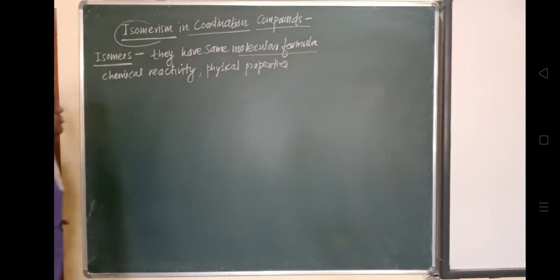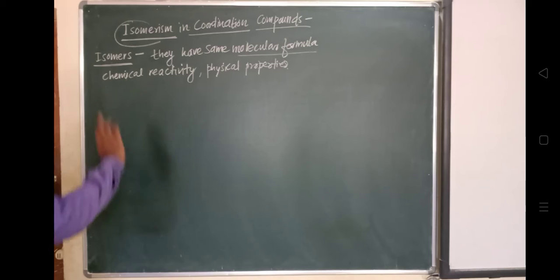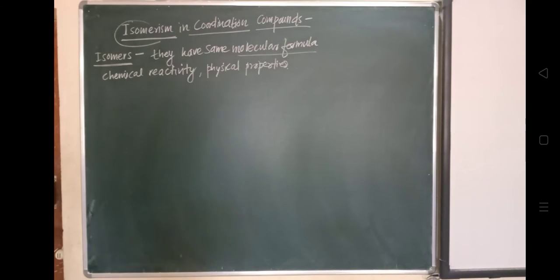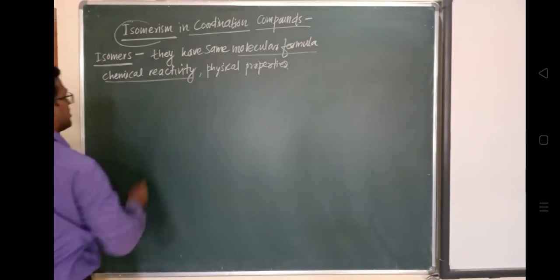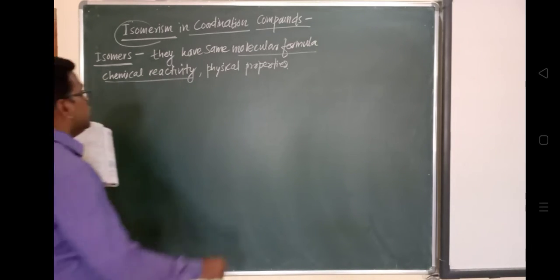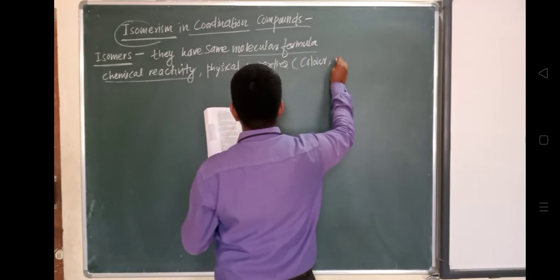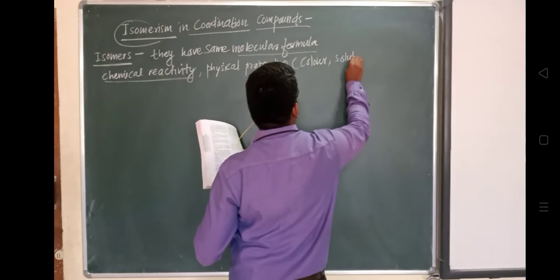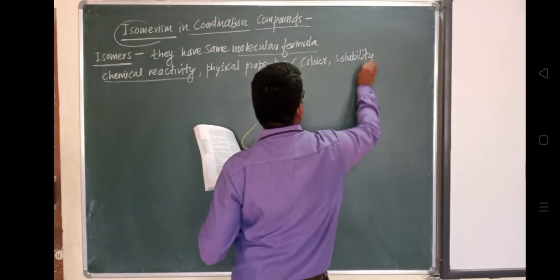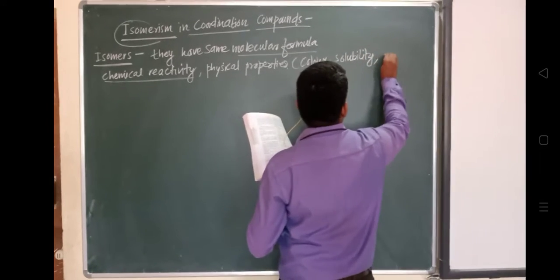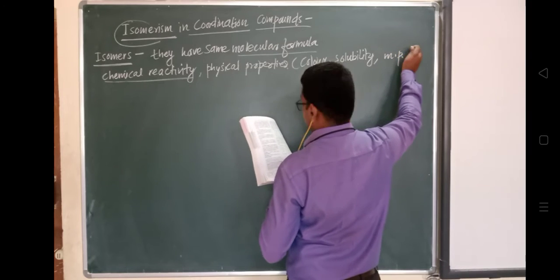So although isomers have the same molecular formula, they differ in chemical reactivity and in physical properties, such as color. Although the formula looks the same, their solubility will be different, and their melting points are different.